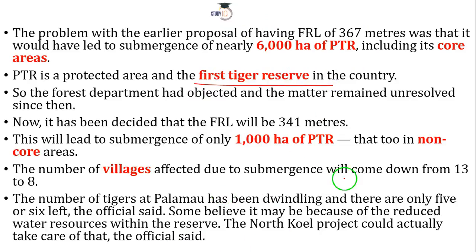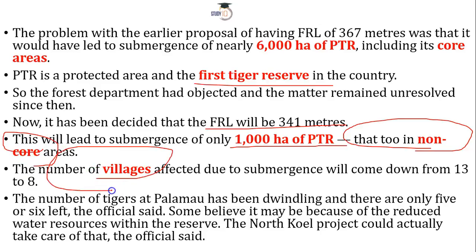And by lowering the height of FRL to 341, only 1000 hectare of PTR will get submerged, and that as well is non-core area. Villages: earlier it was believed that 13 villages will submerge, but now it is only 10.